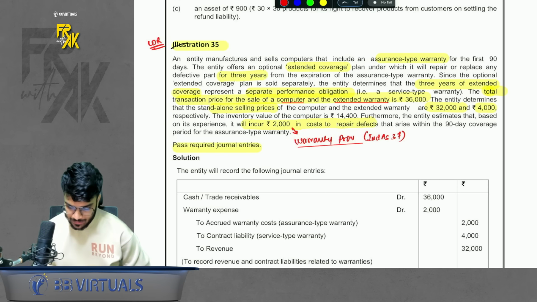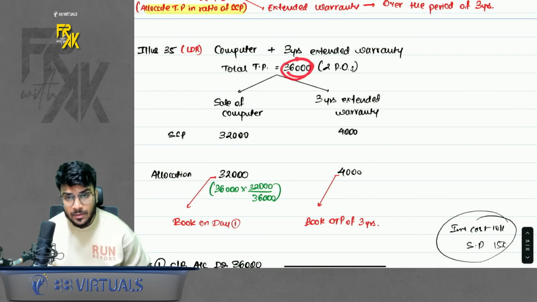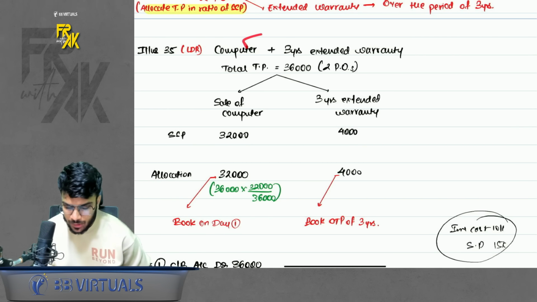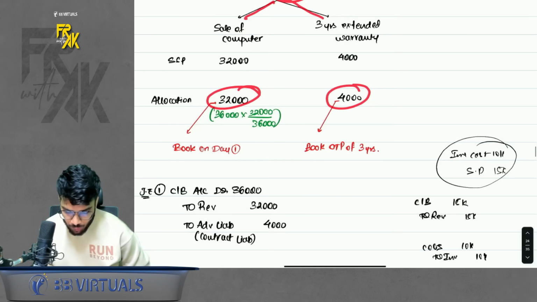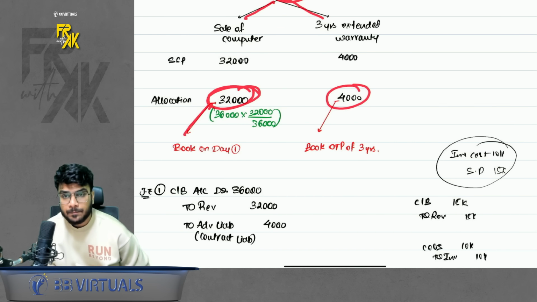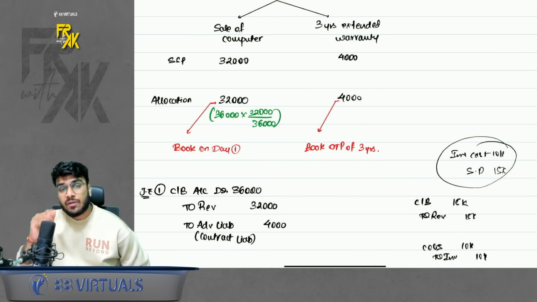How to pass the entry? Simple. So first of all, you will say that you are receiving 36,000. There are 2 POs here. One for the computer and one for the extended warranty. Whatever you receive, bifurcate between these 2 POs in the ratio of SSP, bifurcation done. Whatever is allocated to computers, book on day 1. Whatever is allocated to extended warranty, you will book across 3 years because the warranty is of 3 years.